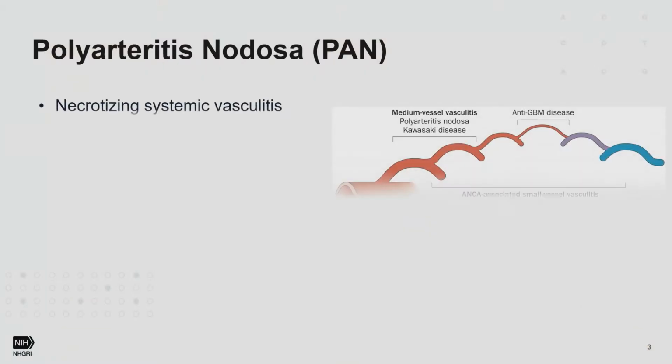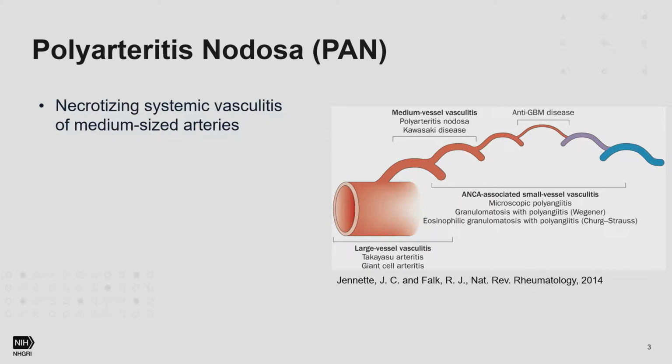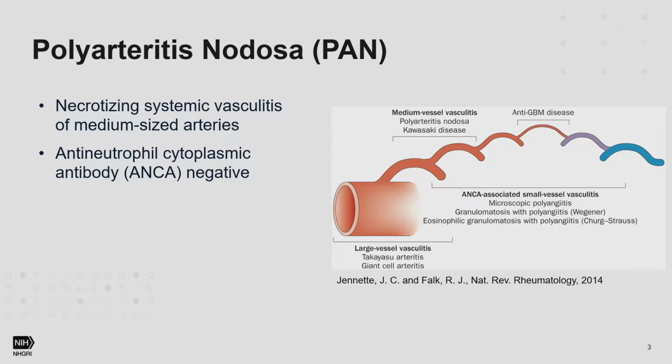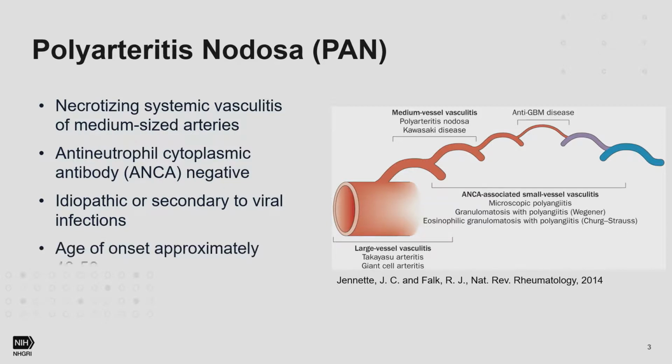Okay, polyarteritis nodosa, in short PAN, is a necrotizing systemic vasculitis that mainly affects medium-sized arteries. So this type of arteries. And in contrast to other types of vasculitis, such as microscopic polyangiitis or granulomatosis with polyangiitis that can also affect the medium-sized vessels, it is an antineutrophil cytoplasmic antibody negative type of vasculitis. It can be caused by viral infections, such as hepatitis B virus, but the cause of idiopathic PAN is still not known, not understood. And the usual age of onset is between 40 to 50 years.